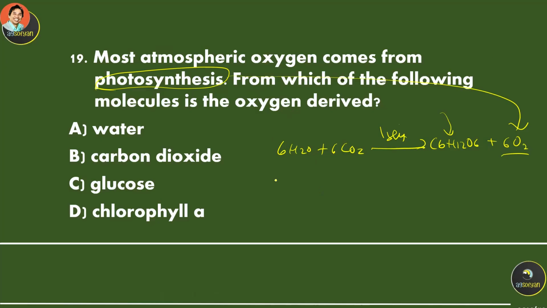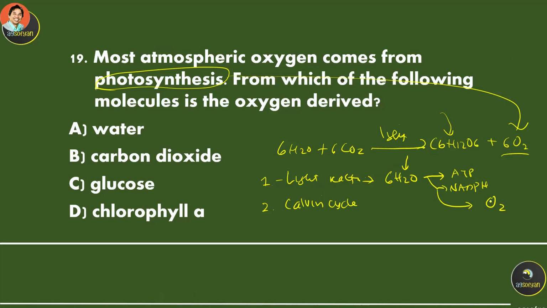Now, again, there is the light reaction, the light dependent reaction, and then the second one is the light independent reaction, which is the Calvin cycle. This light dependent reaction is actually the one that uses the water and the photon coming in. Remember, it will produce ATP and NADPH, but it also will release the oxygen to the air.